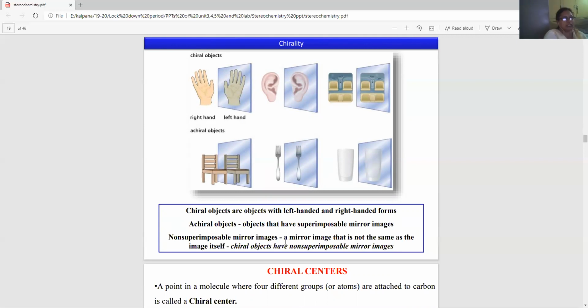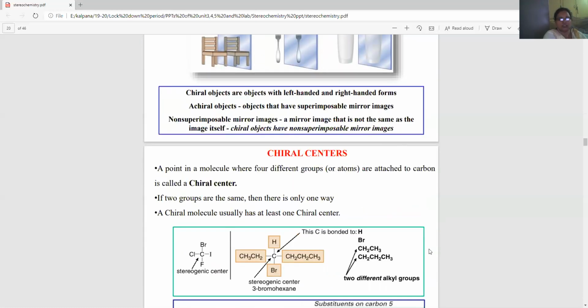Next, achiral objects are objects that have superimposable mirror images. Chiral objects have non-superimposable mirror images, that is, a mirror image that is not the same as the image itself. So this is the main principle of chirality: chiral objects have non-superimposable mirror images.